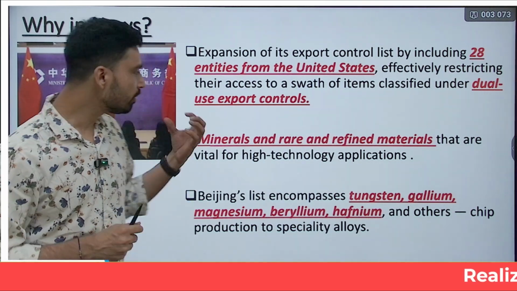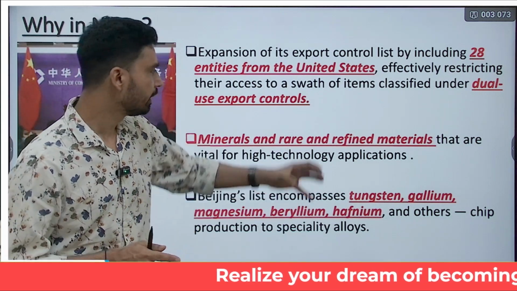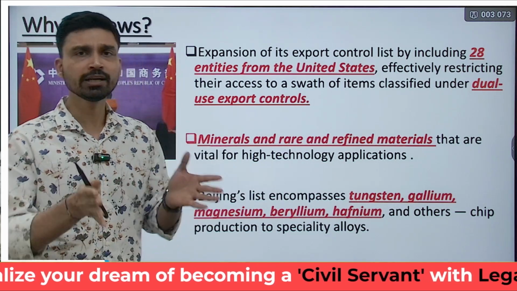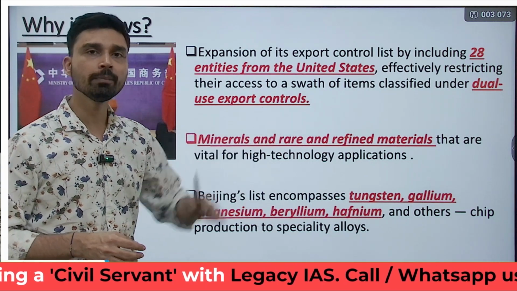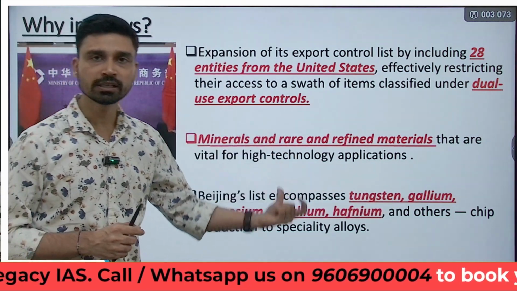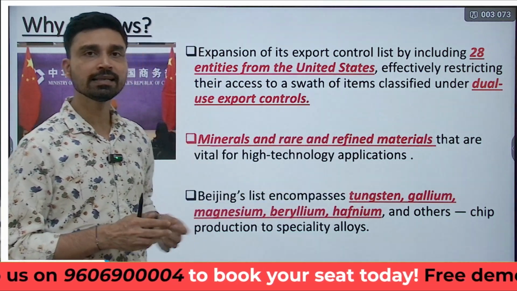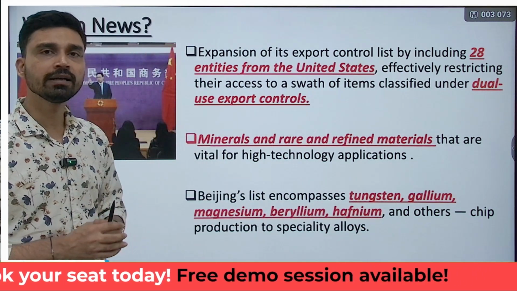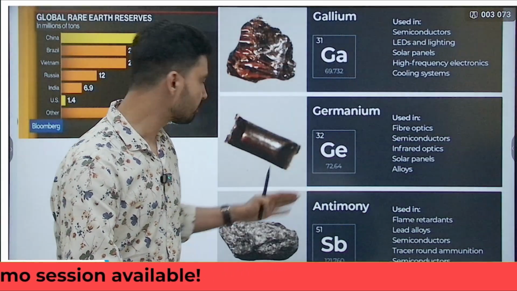And there many minerals and the rare and refined materials which are vital for high technology applications in the area of information technology, semiconductor, artificial intelligence, electronics and electrical areas will be banned from export from China. So Beijing's list today encompasses many elements such as tungsten, which, for example, in earlier times was used in incandescent light bulbs, gallium, magnesium, beryllium, hafnium, and several other elements which are used for chip production and also in the production of speciality alloy.